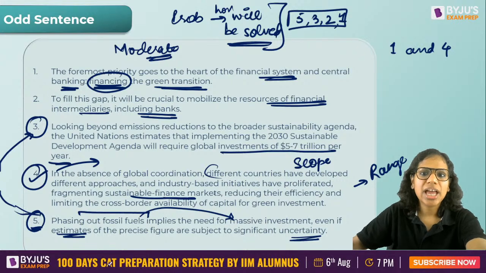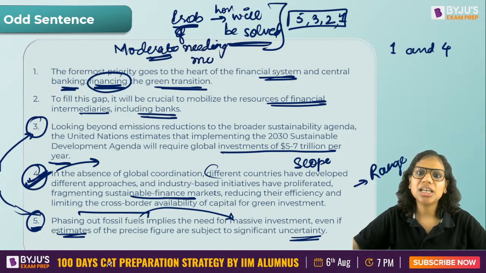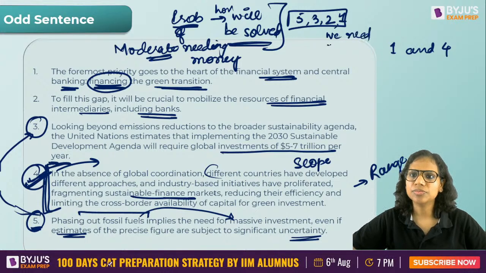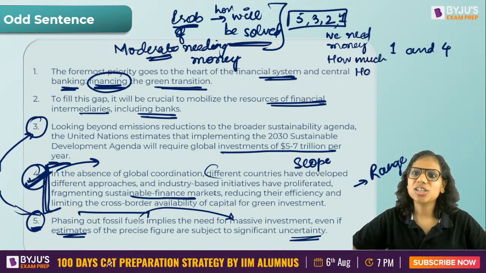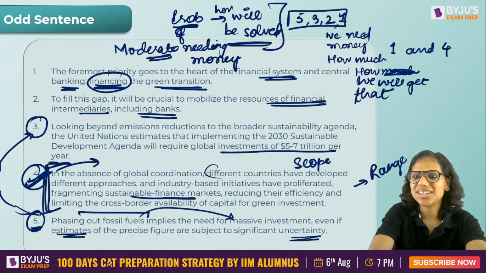2 is a solution. And in fact, the paragraph is talking about both the problem and the solution. It is not talking about basically the problem of money, the problem of needing money. It talks about that. It doesn't talk about what all is happening right now. It just tells us we need money, how much, how we will get that. It does not say that, okay, this all is happening currently. So this is not very related to banking, financing. That's why 4 is the odd sentence.